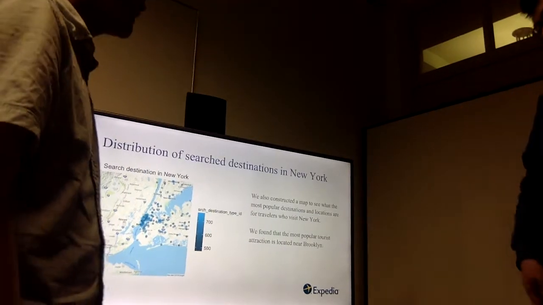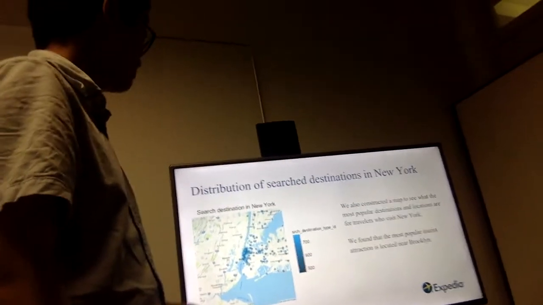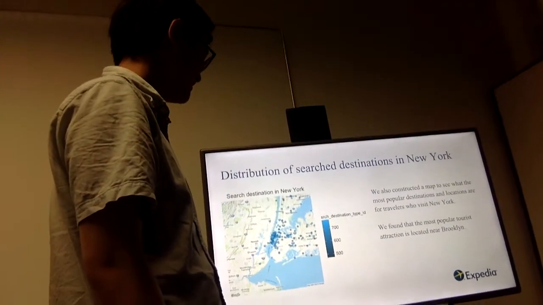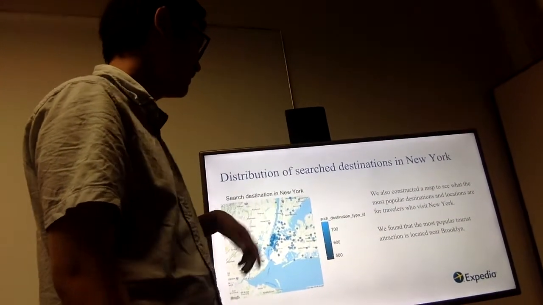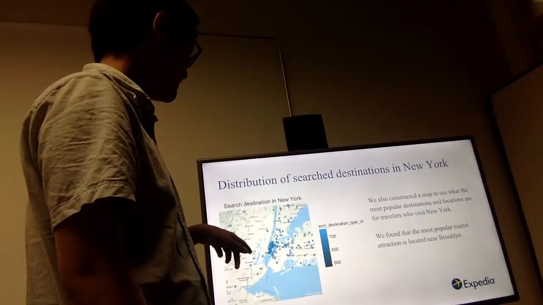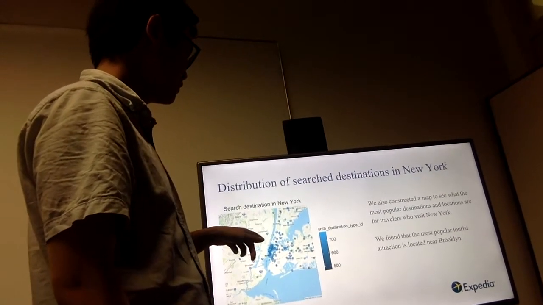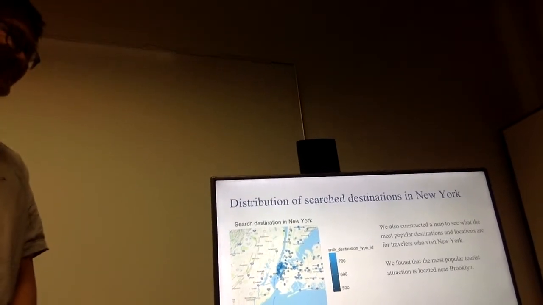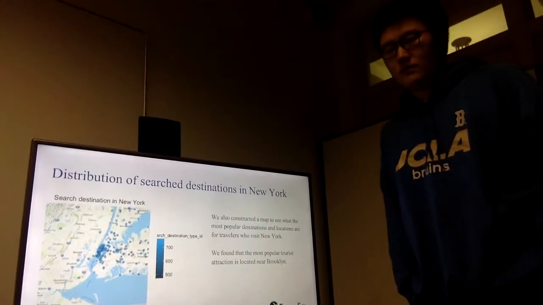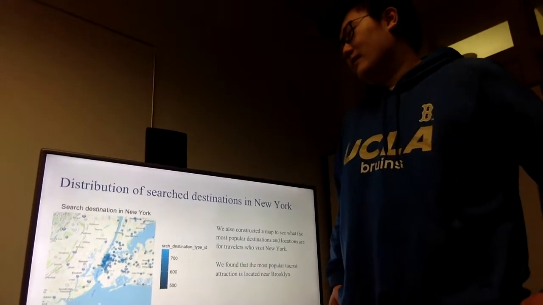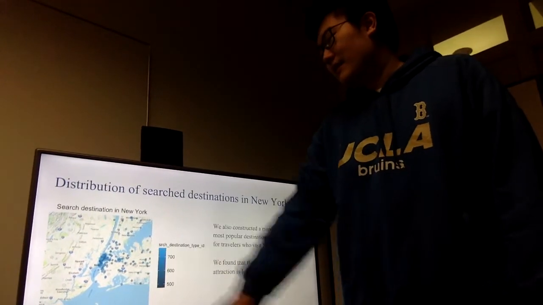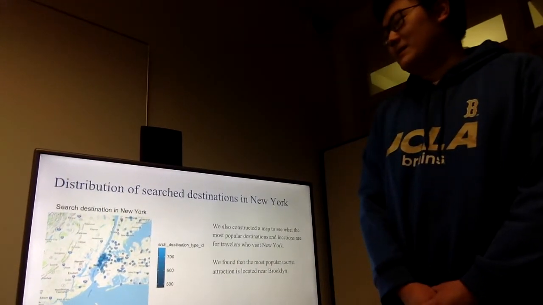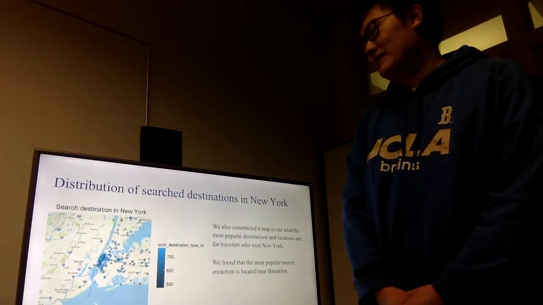We also constructed a map to see what the most popular destinations are in New York City. We found that the most popular destinations are around Brooklyn. We feel that this Brooklyn downtown area is really popular because that's usually the tourist place.